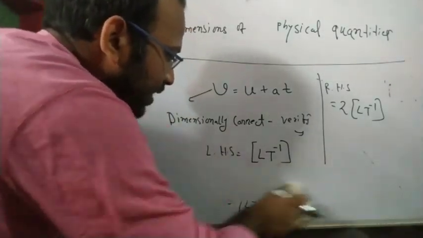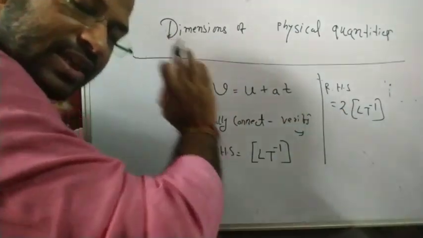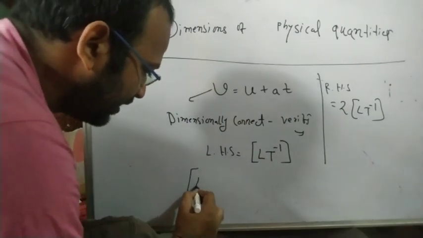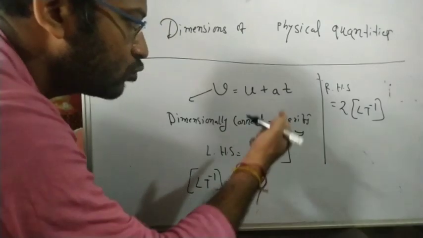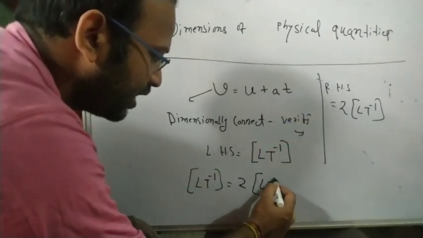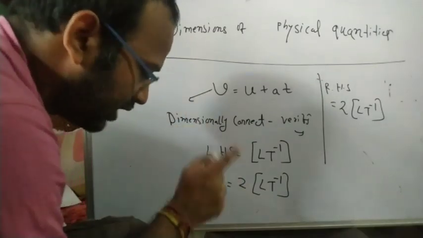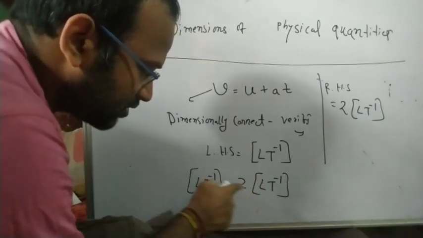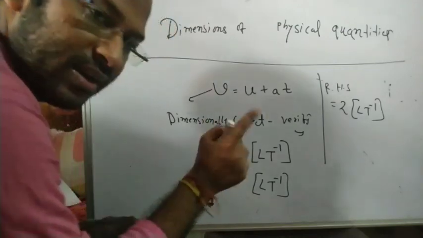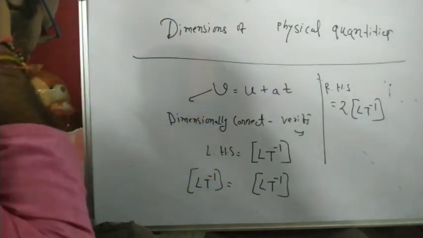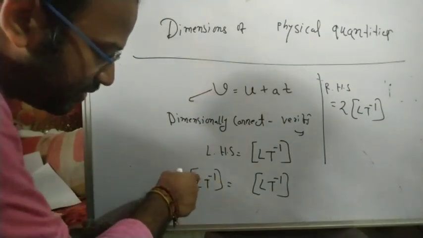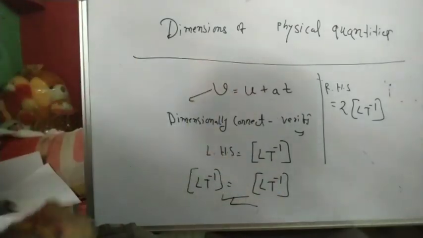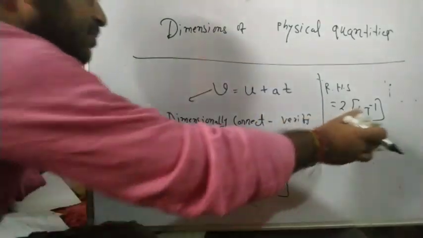On the left hand side we got L t to the power minus 1. This 2 is a number, so it does not matter. We do not check it. What we check is the quantities. On the left hand side we got L t to the power minus 1. We do not need to check the 2. We always check the quantities L and T: L has power 1 on both sides, and T has power minus 1 on both sides. There is no dimension of any number. So L to the power 1 is correct, T to the power minus 1 is correct. So this is dimensionally correct.